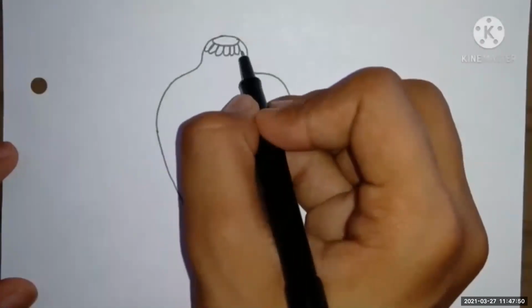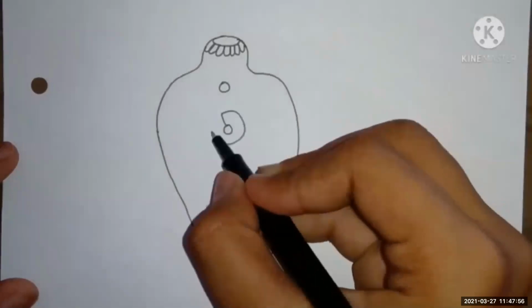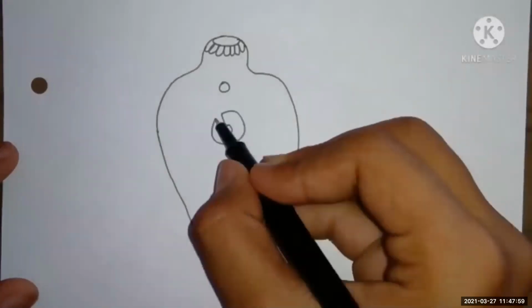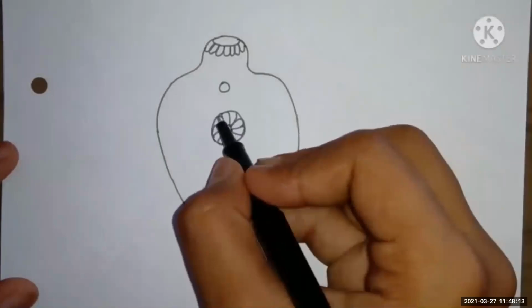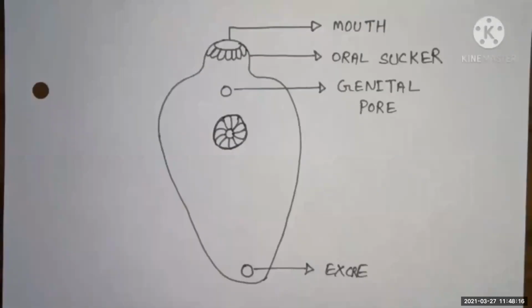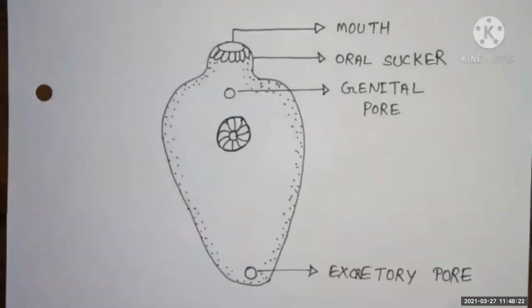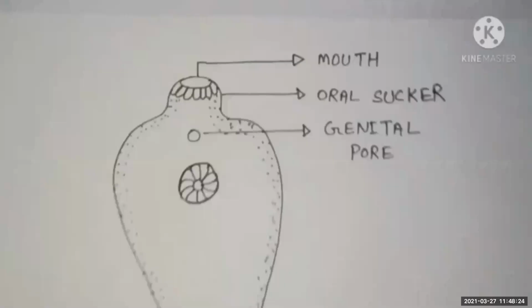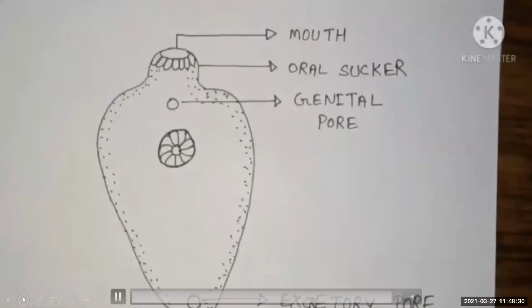Just simple techniques and your practice will make it easy, and you can score marks related to drawing a diagram. So this is a liver fluke.